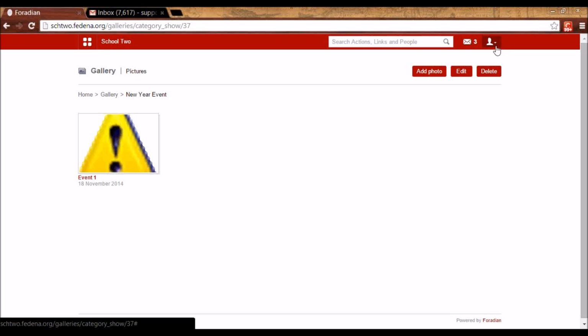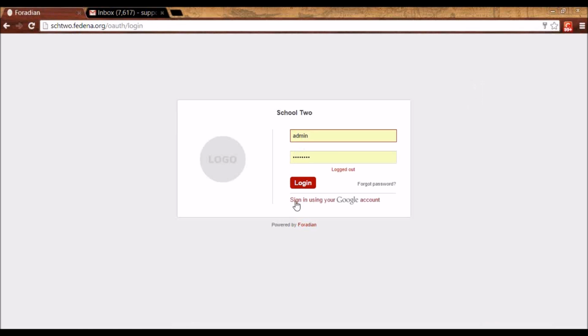Then the next plugin that you will see in your account is OAuth. When you enable OAuth from your account and you have done the plugin settings in your SaaS panel, you will get this link here, sign in using your Google account. All the users in Fedena, be it the admin, the student, the employee, or the parent, can log in using their Gmail account if the two settings that I just mentioned are done properly.